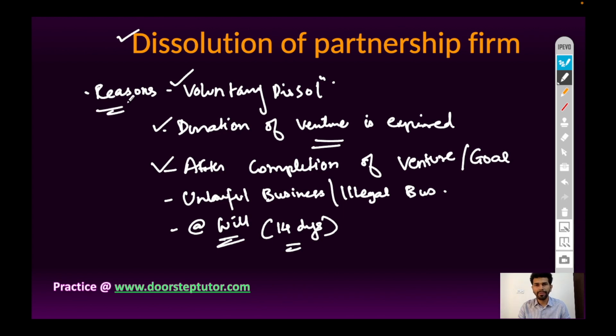There may be natural reasons, or the court gives an order to dissolve the partnership, in case of breach of agreement among partners. For example, if there are two partners and one of the partners becomes of unsound mind, then the other partner cannot continue the partnership, because partnership requires a minimum of two members. The partner of unsound mind will not be able to sign a contract or run a business with the other partner. So the partnership firm will dissolve.